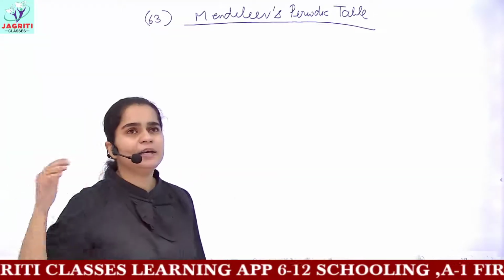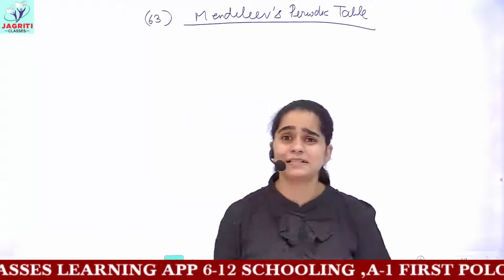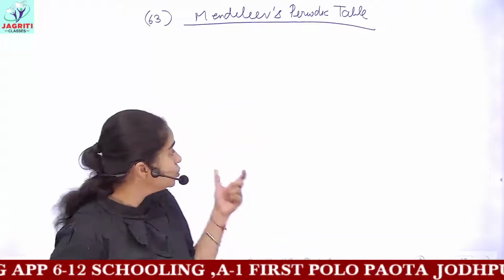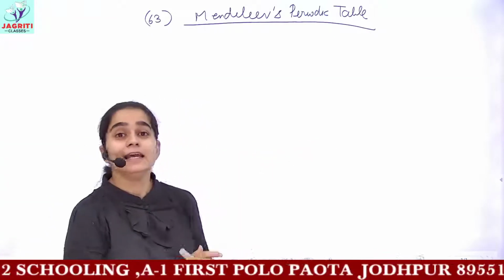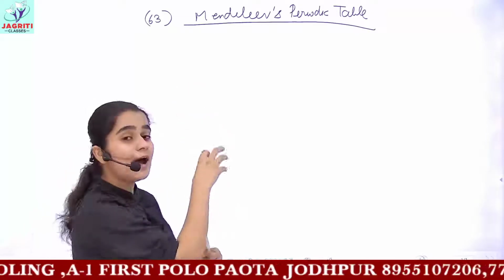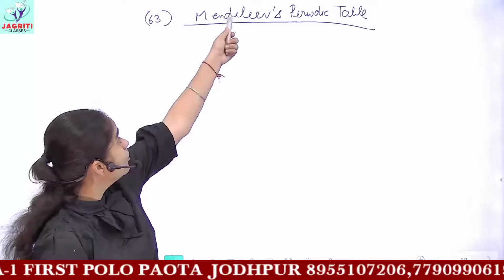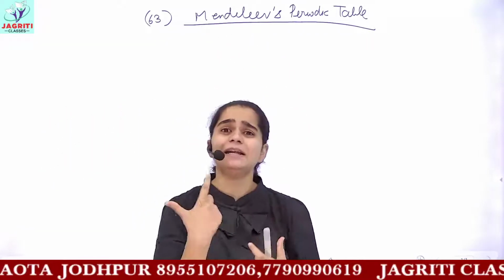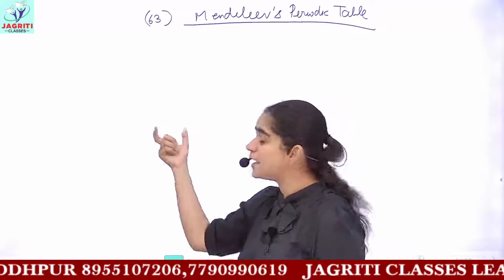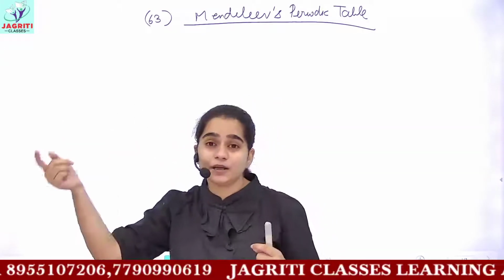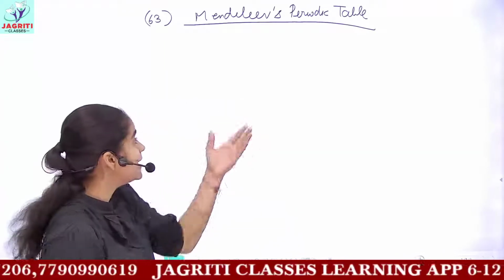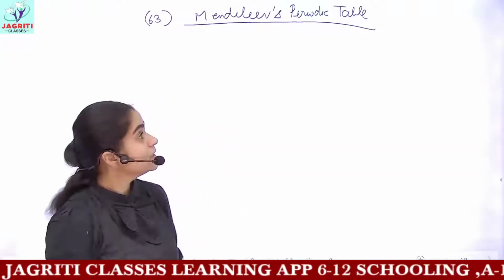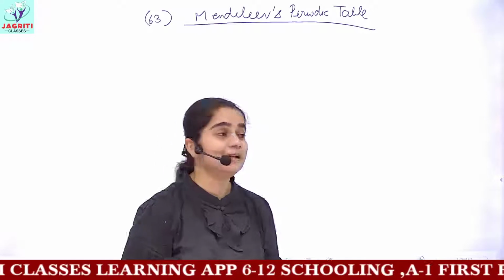Till Dobereiner and Newland, we had only 56 elements discovered, and we saw in the demerits that Newland didn't leave any empty spaces for noble gases, which were not yet discovered. The noble gases were not discovered till Mendeleev's time either. But Mendeleev left some gaps or empty spaces, so that when noble gases were discovered after him, they could easily be put in his periodic table without disturbing the arrangement. This was the plus point or merit of Mendeleev.